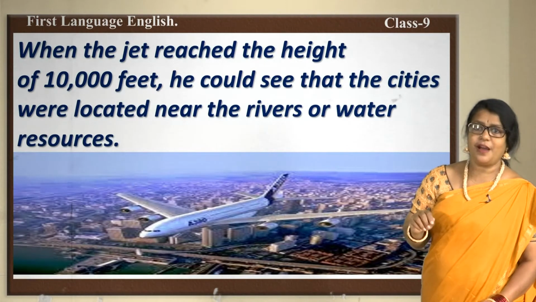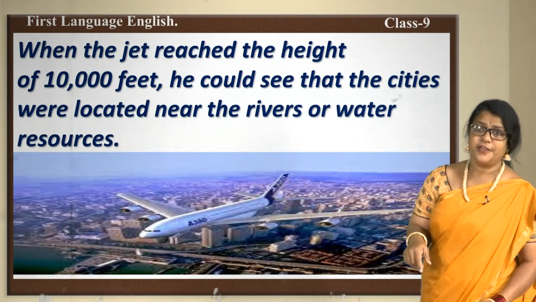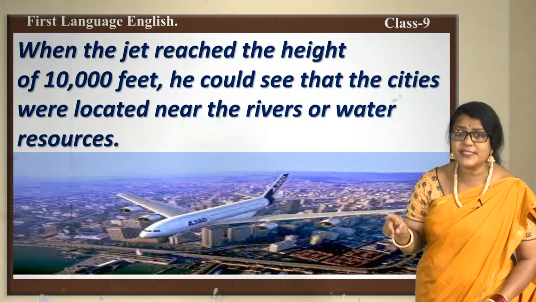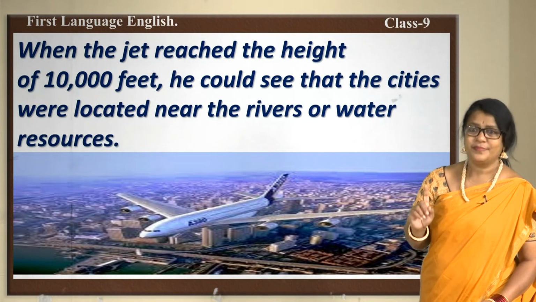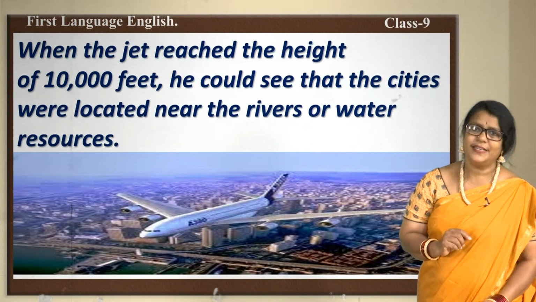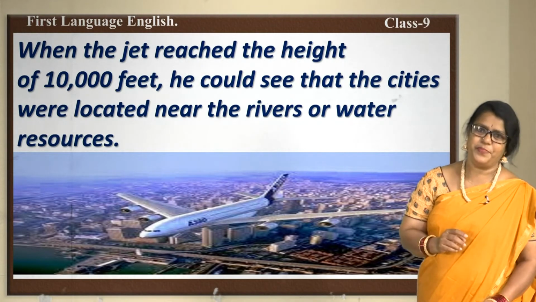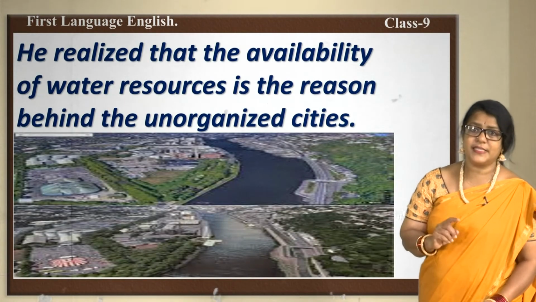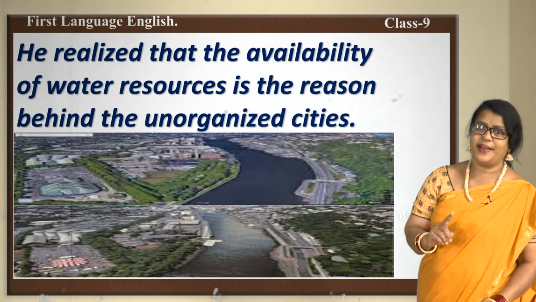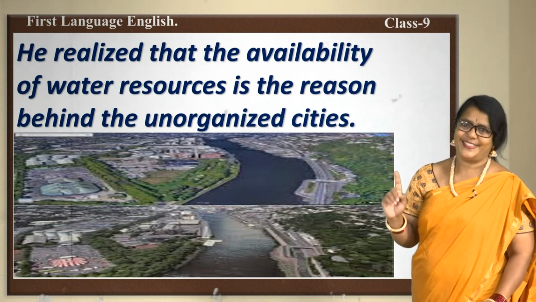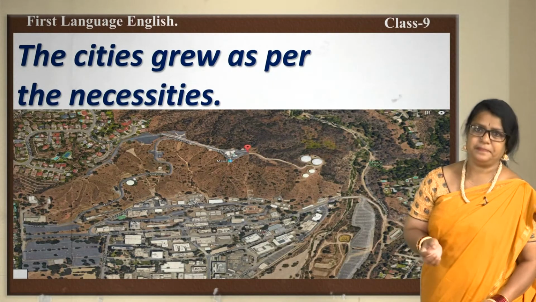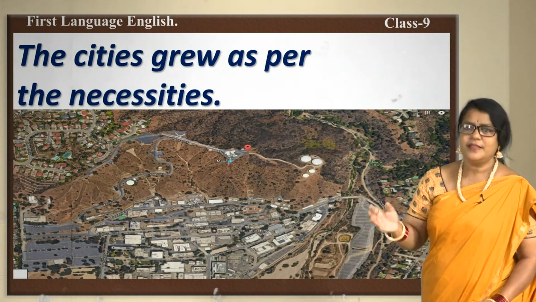When the jet reached the height of 10,000 feet, he could see that the cities were located near the rivers and water resources. He has already mentioned that water is important for human life and all living beings. He realizes that the availability of water resources is the reason behind the unorganized cities. The cities grew as per the necessities. As the need arises, the cities also grew.